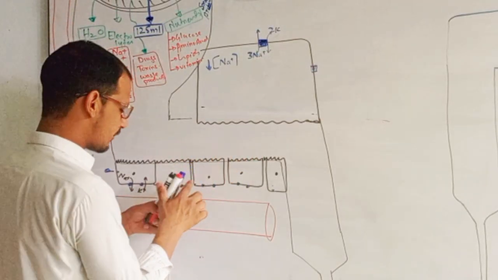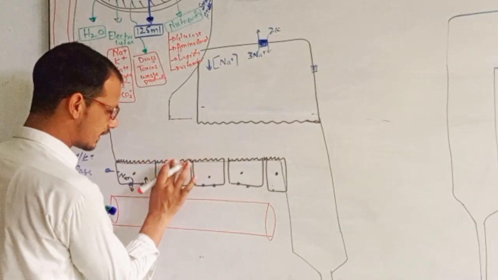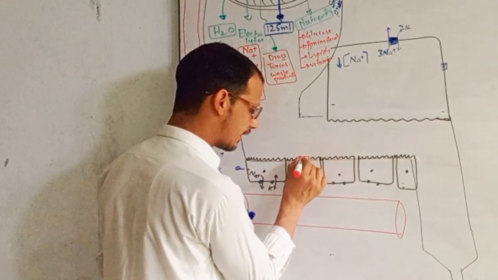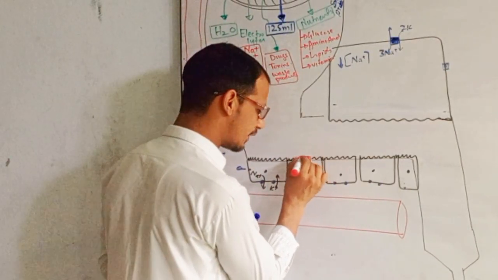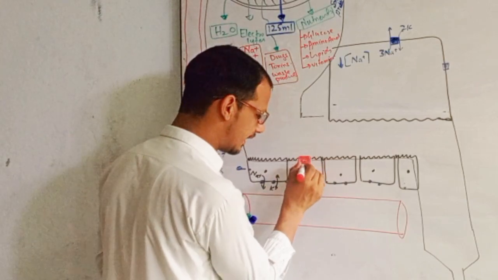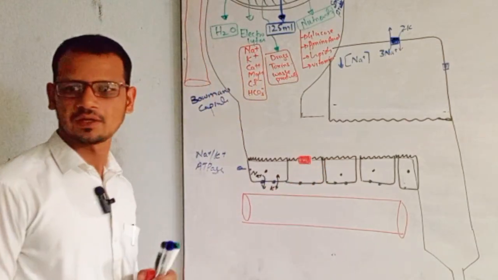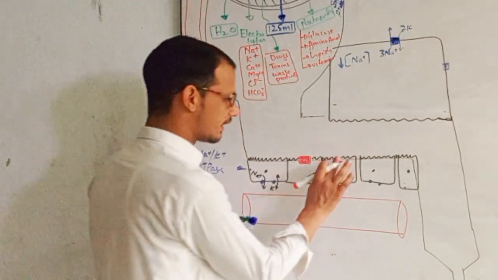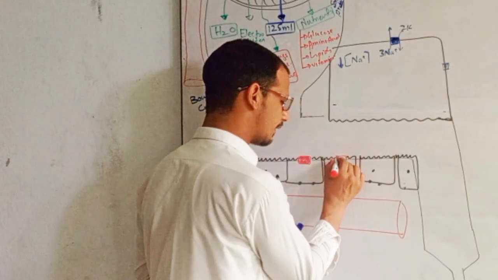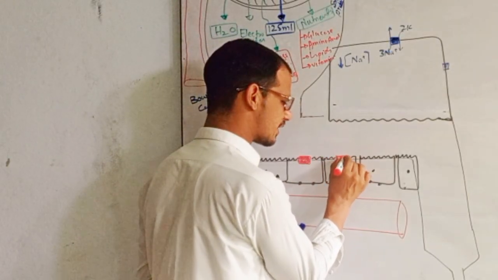So what happens? First of all, here we have a very special transporter called the sodium glucose cotransporter. Here we have a transporter called the sodium amino acid cotransporter.